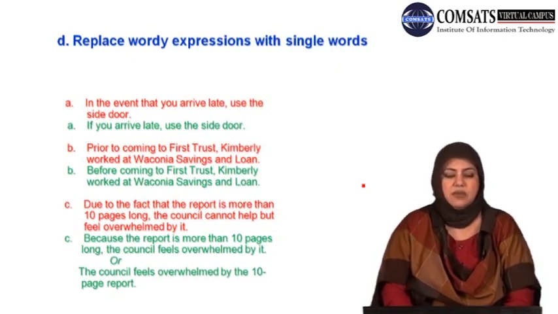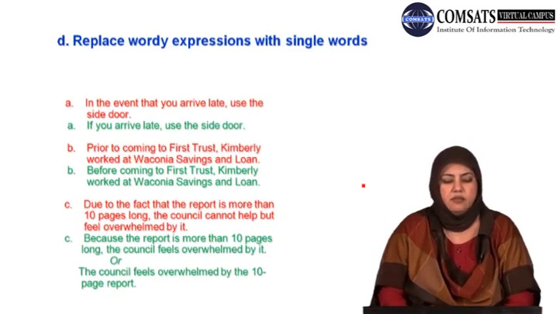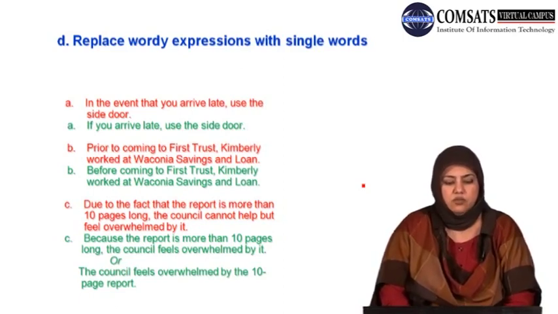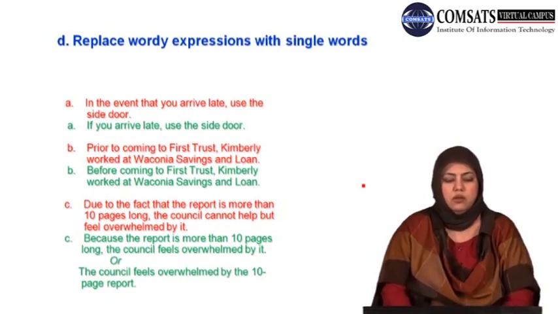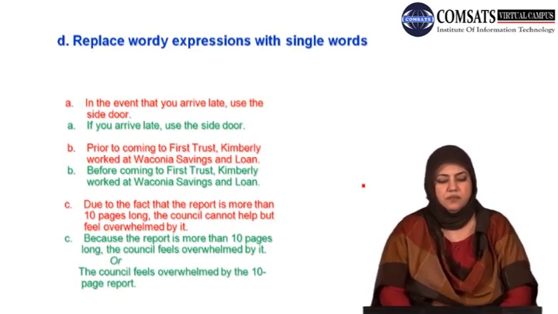Number 2 example is, prior to coming to First Trust, Kimberley worked at Waconia Savings and Loan. This is the name of a company. Prior to coming to. Well, simply before coming to. Before coming to First Trust, Kimberley worked at Waconia Savings and Loan.